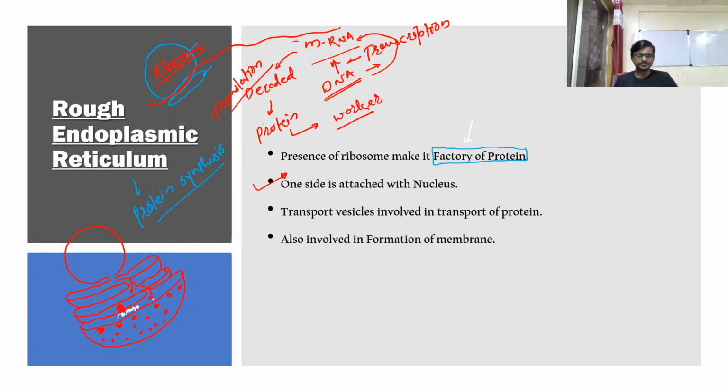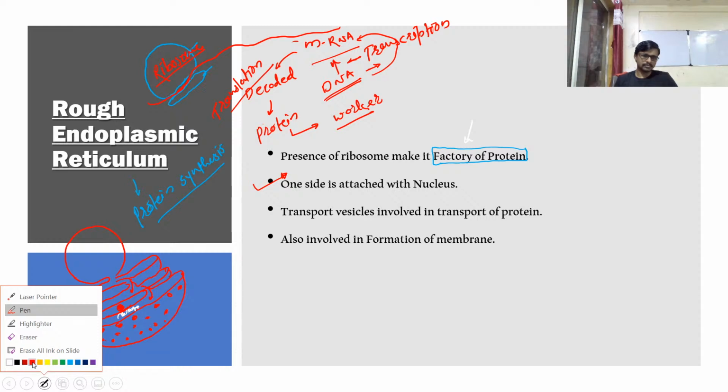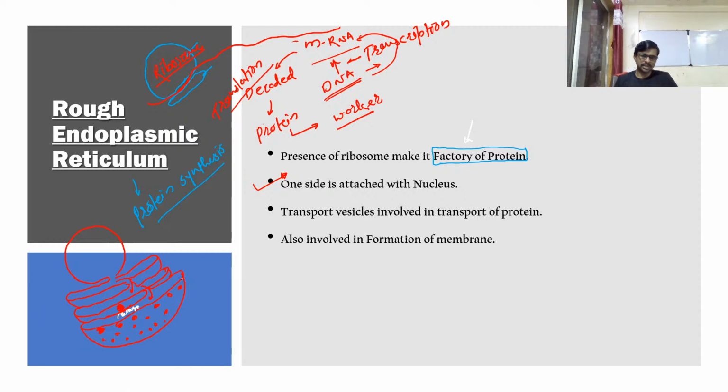Okay, so transport vesicles are involved in the transport of protein. That means this protein is then transported by the rough endoplasmic reticulum like this. For example, this is our rough endoplasmic reticulum, and it is going to form a vesicle here.